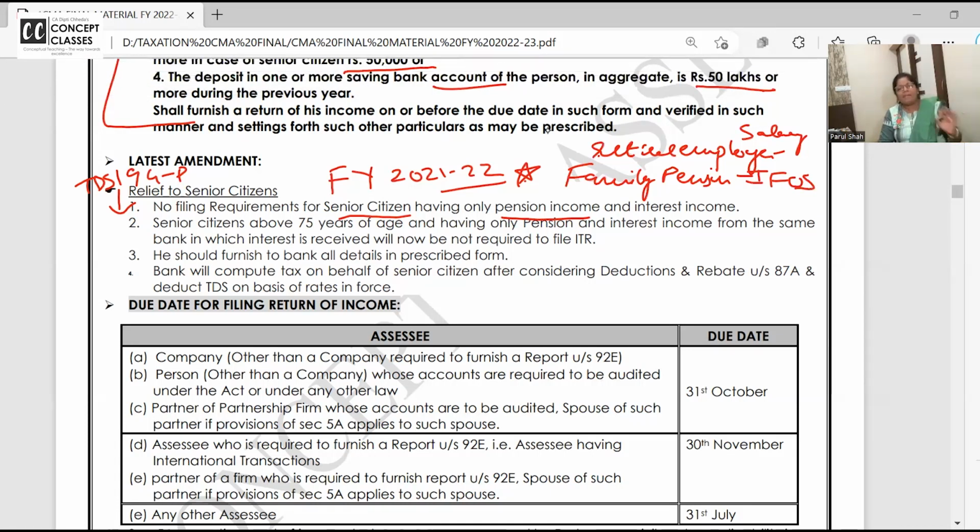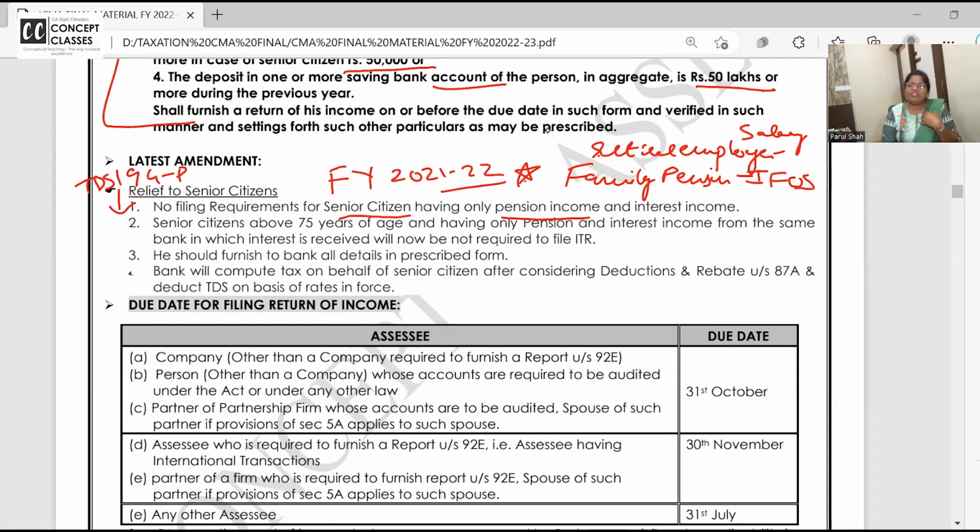In your final paper, 20 marks MCQ, 10 marks, 5 MCQs are from inter. One they'll pick from house property, one capital gain, one other source. So they ask questions like this. That's why I'll be doing these toppings in between. Clarity you all got now? Pension is taxable as income.